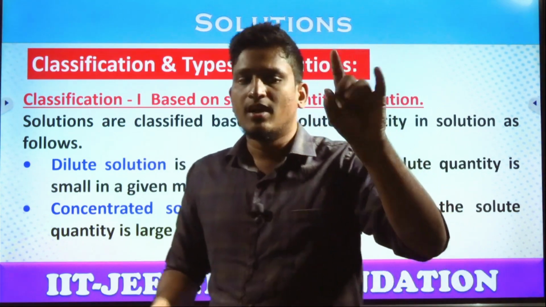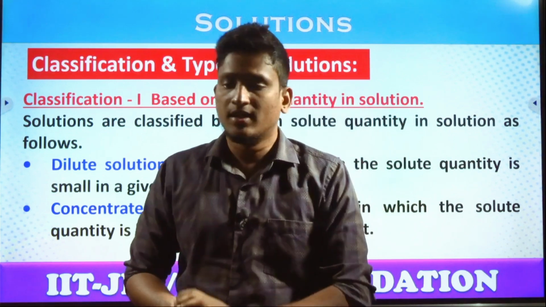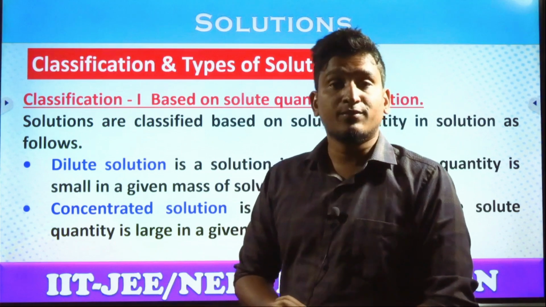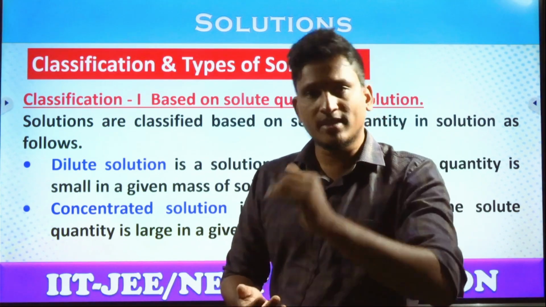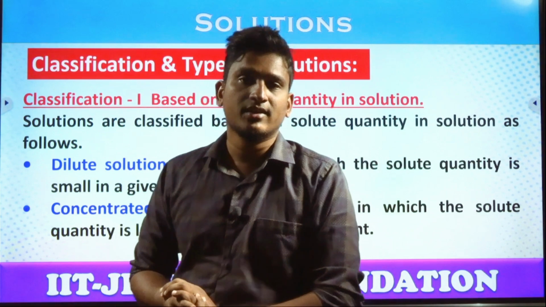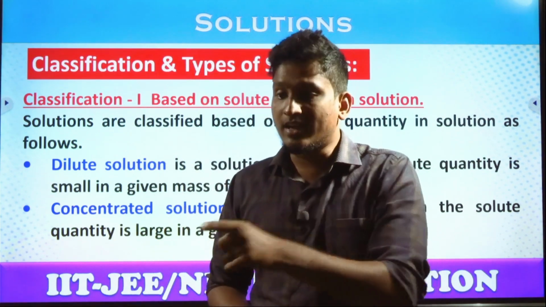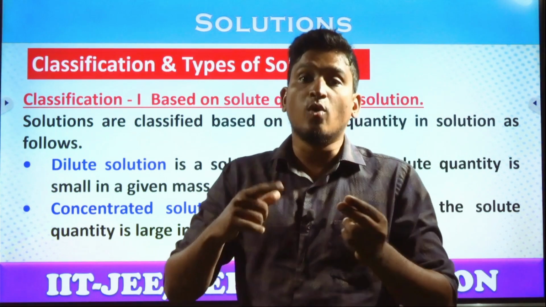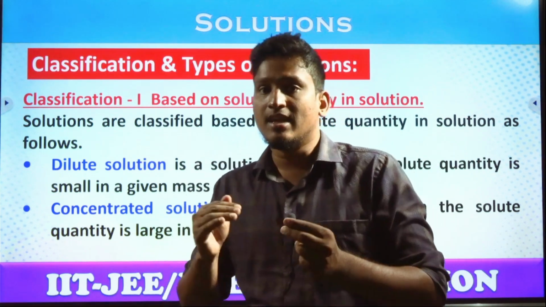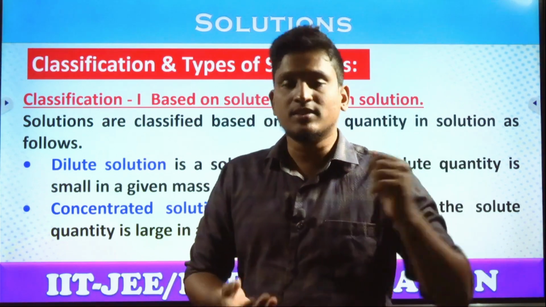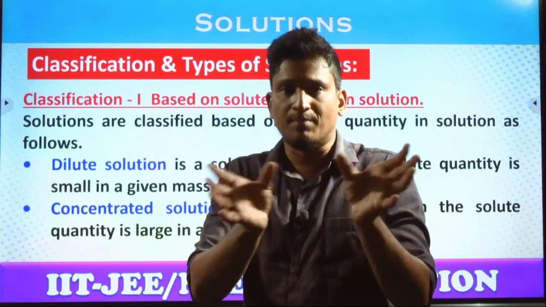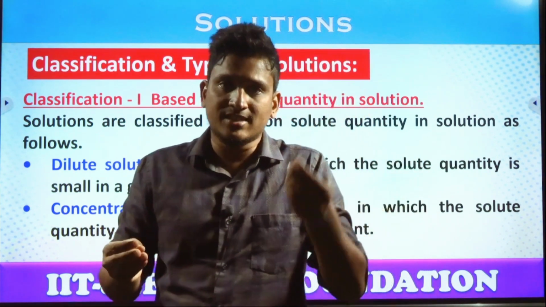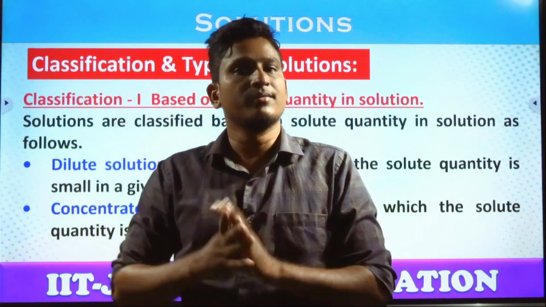Understood? What is the first sample? Half a glass of water, half a glass of acid. What is the second sample? 3/4 of acid and 1/4 of water. Now you can say which is concentrated and which is diluted. The first one is diluted, relatively, comparatively. The second one is concentrated. Sir, why? How can you say the second one has more solute, more acid, and less water? And in the first case, equal amounts are there. Comparing with the second sample, more water is there or not, students? Simply, if less acid is there and more water is there, then that is dilute.